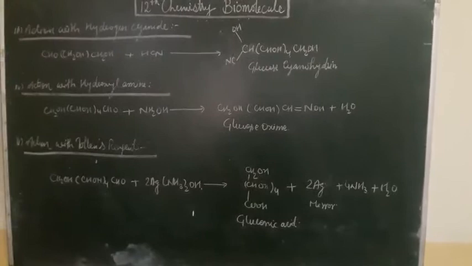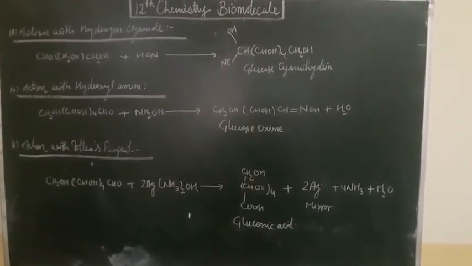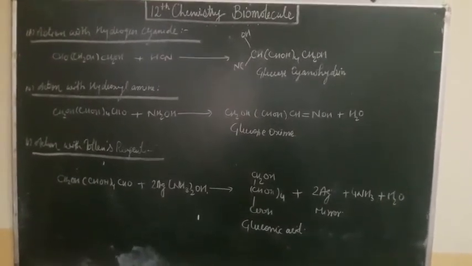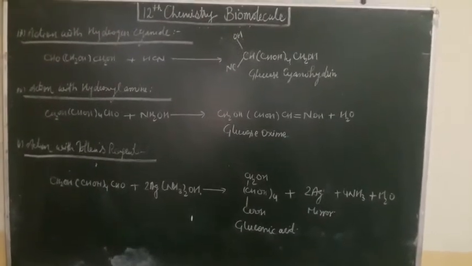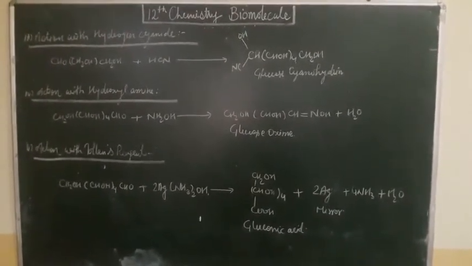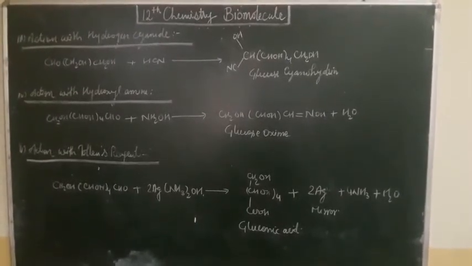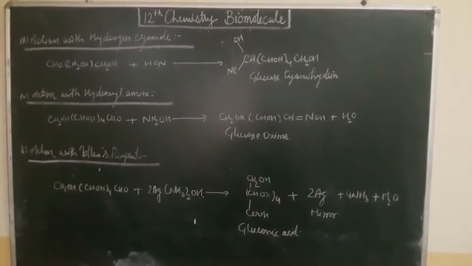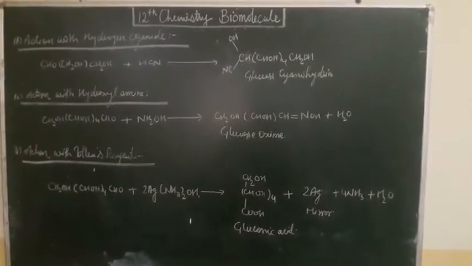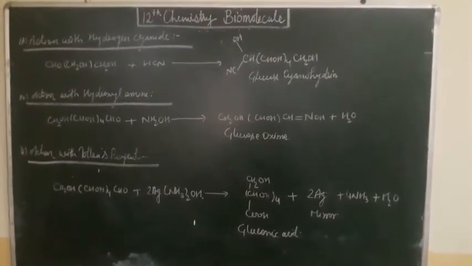So when the silver nitrate solution, Tollens reagent, reacts with glucose, it is converted into gluconic acid, plus a silver mirror is obtained at the bottom of the test tube, plus the rest of the products, ammonia and water.